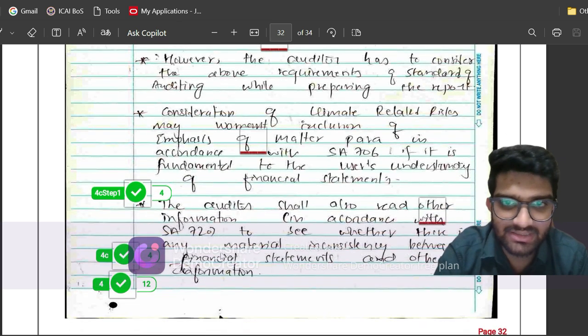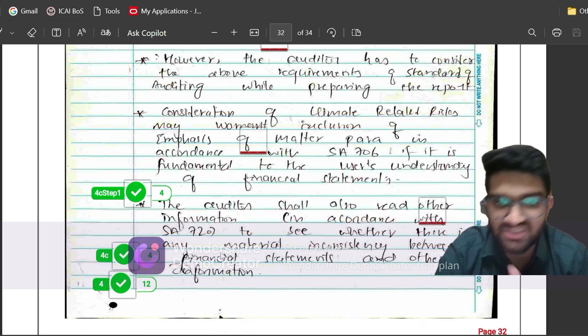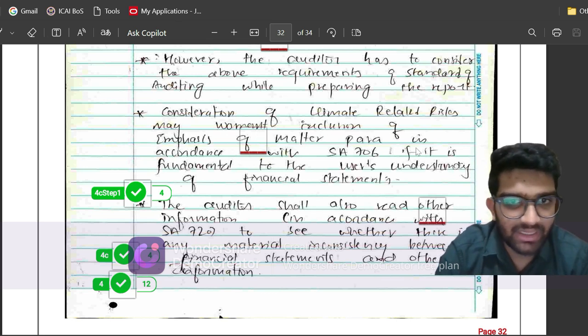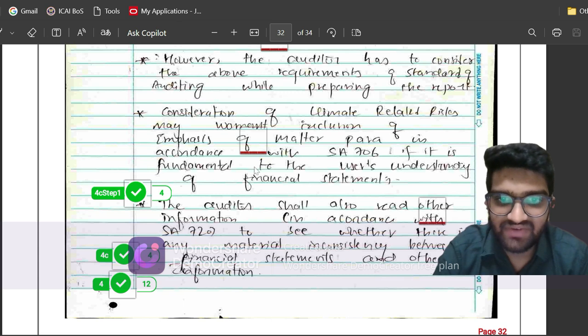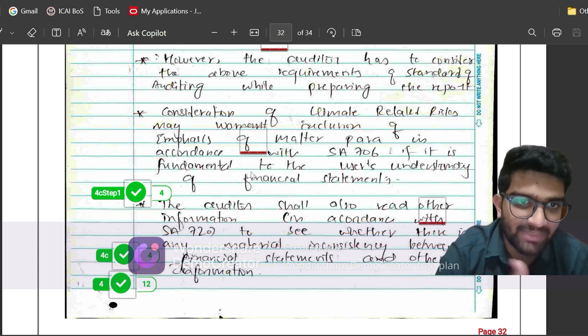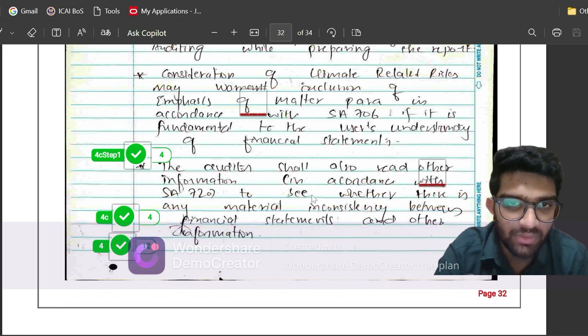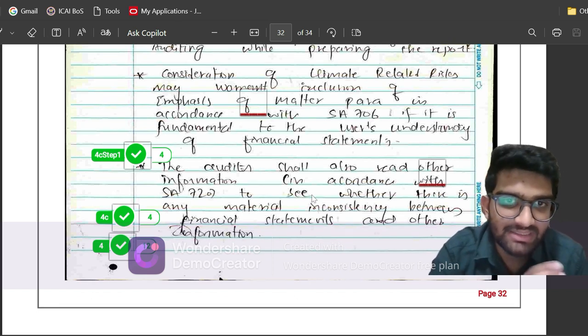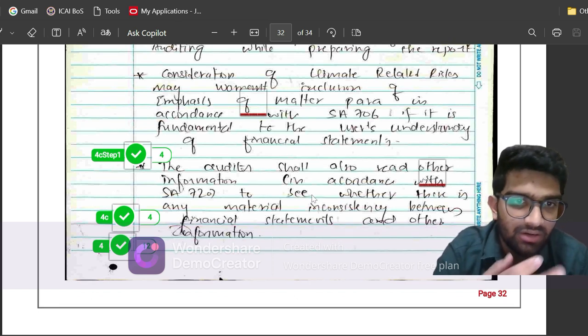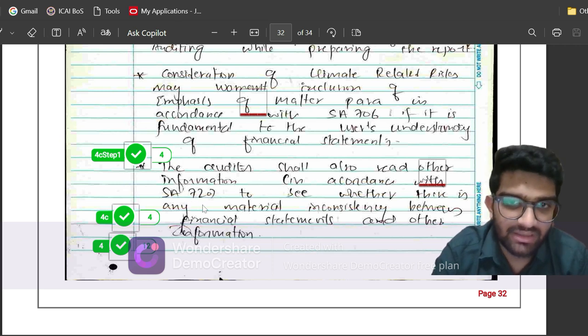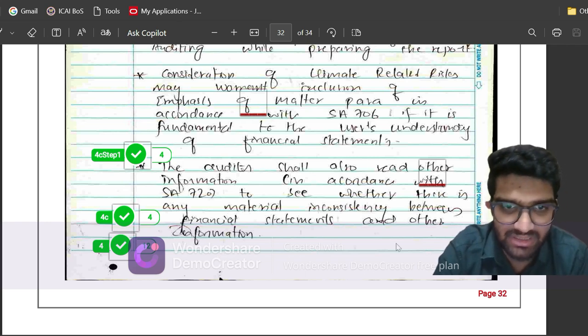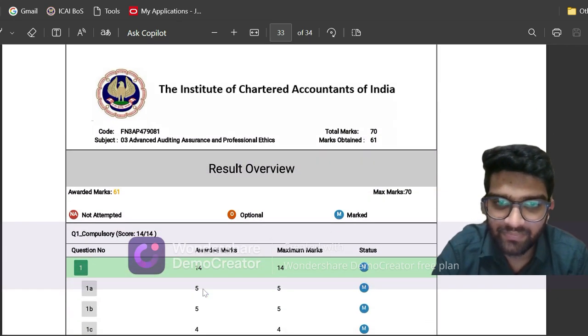Consideration of climate related risks may warrant inclusion of an emphasis of matter paragraph. So this is the key. It may warrant inclusion of an emphasis of matter paragraph in accordance with SA 706 if it is fundamental. So when do we include an emphasis of matter paragraph? When it is fundamental to the users' understanding of the financial statements. Now I have told that the climate related risk can come under SA 706, or it can also come under SA 720. The auditor shall also read other information in accordance with SA 720 to see whether there is any material inconsistency between financial statements and other information.